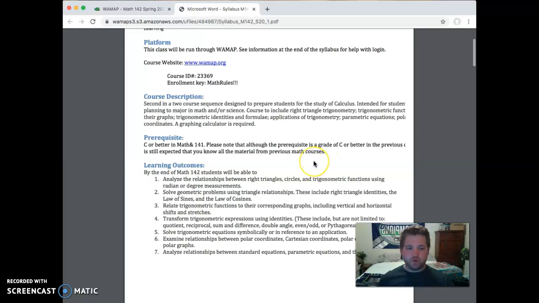Okay, in terms of prerequisites, you needed to get a C or better in Math 141. So regardless of what grade you got in Math 141, I am assuming that you know everything from 141. So if there's any questions about material that you're unsure about or material that you should know, please send me a message immediately.